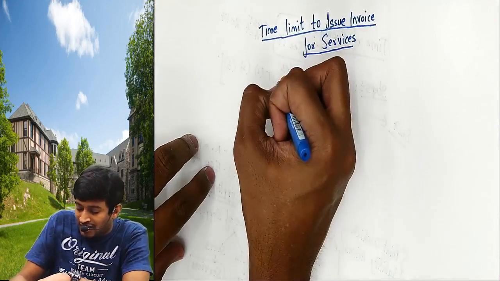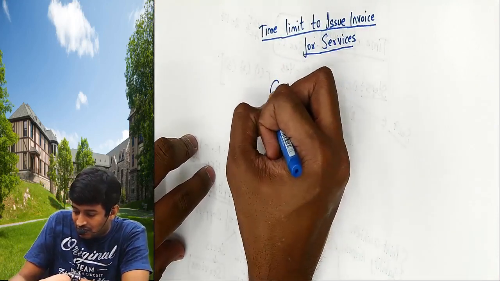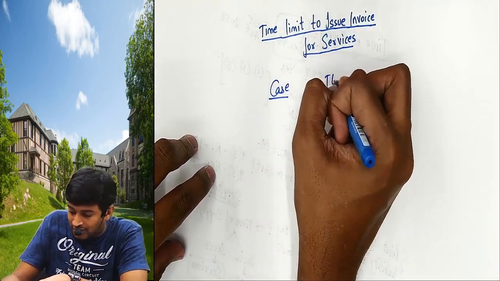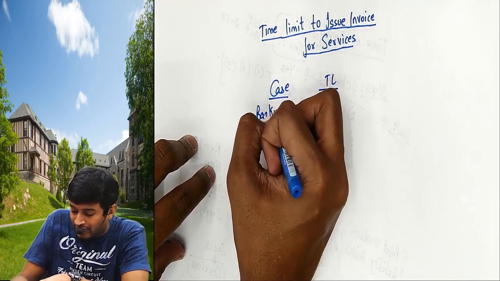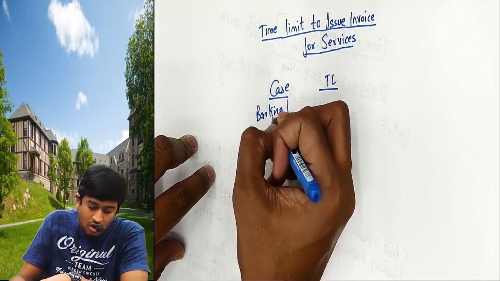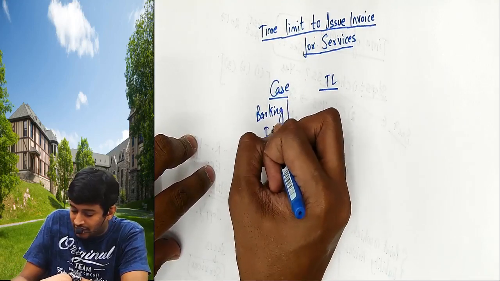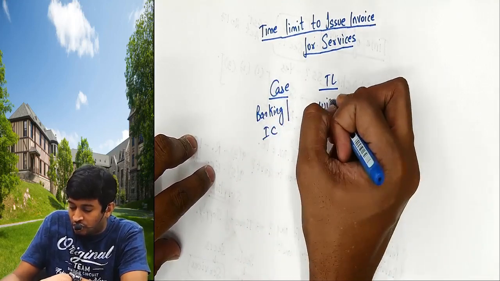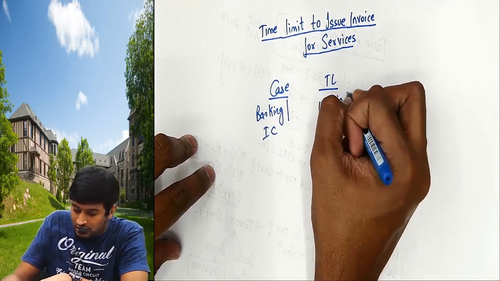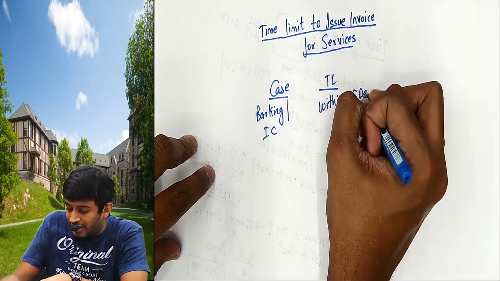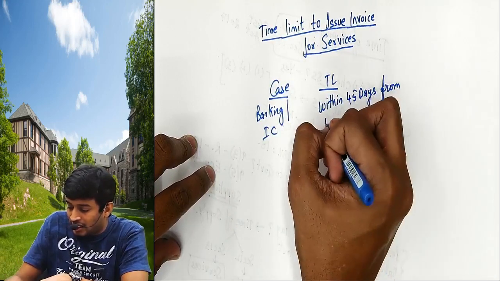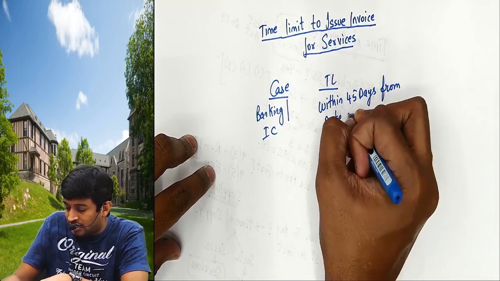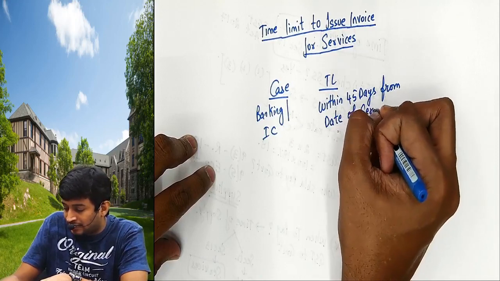Now government says, case time limit. If you are a banking company or insurance company, you should issue invoice within 45 days from date of service of supply.